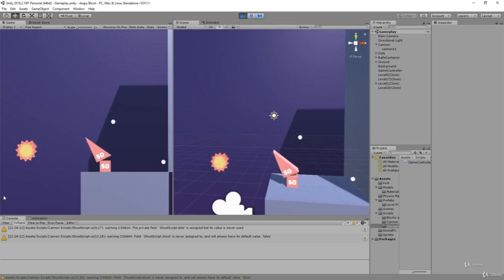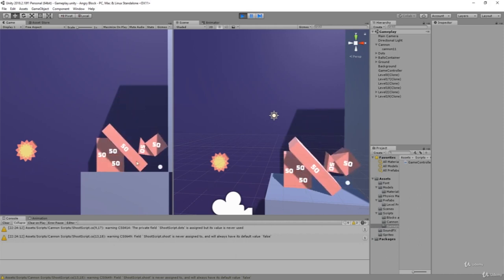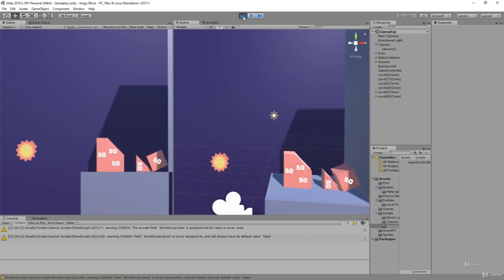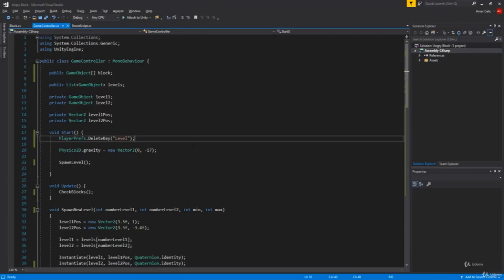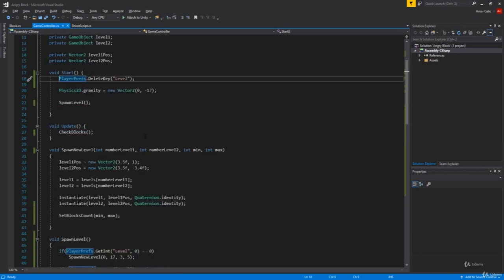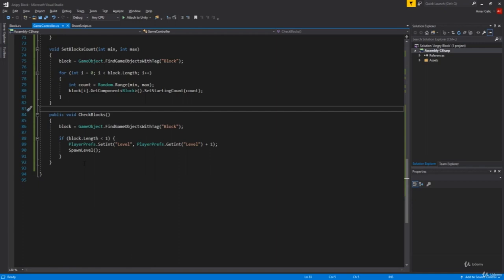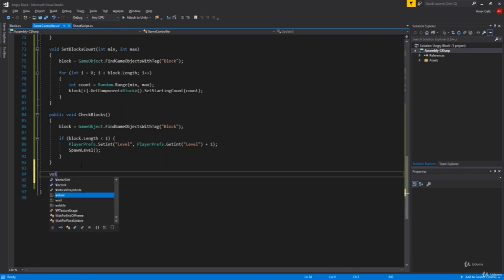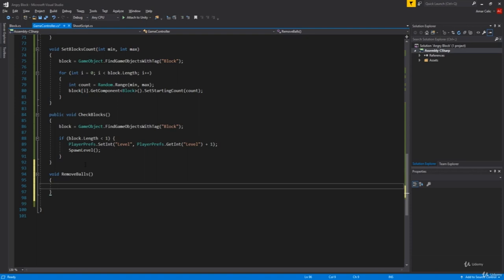But right now we're having a problem that our balls are still there, as you can see, even though they should not be because we have finished our level. Well, duh. So how are we gonna do that? Actually, I'm gonna leave this delete key as long as we're testing this out. Now, to fix our problem for balls, we are gonna have our script void remove balls. And how are we gonna do that? Basically, same as we're doing for our blocks, I mean, how we're checking how many blocks we have. We're gonna do the same thing for that.